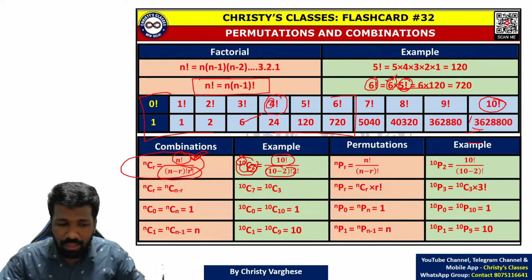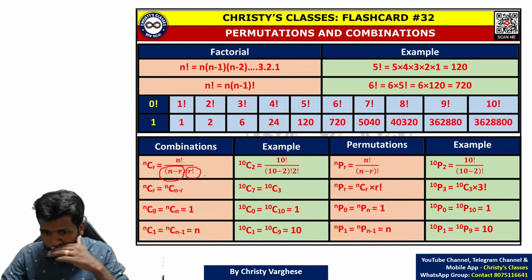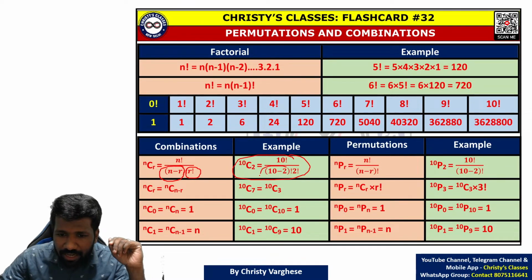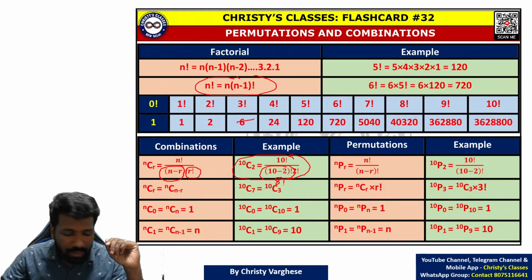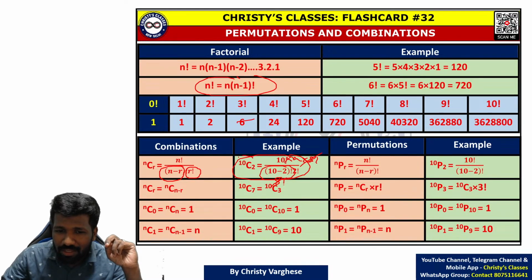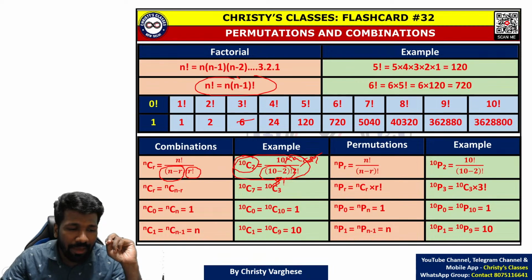N factorial in the numerator, n minus r factorial and r factorial in the denominator. There is a shortcut to find this. Because 10 factorial divided by 10 minus 2 factorial. What is 10 minus 2 factorial? 8 factorial. As you have seen here, n factorial is n into n minus 1 factorial. 10 factorial is 10 into 9 into 8 factorial. That 8 factorial will cancel. Not only in this case, in all cases, there will be a good amount of cancellation that will be happening.